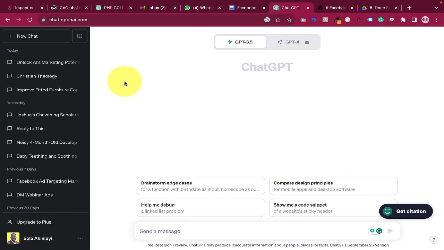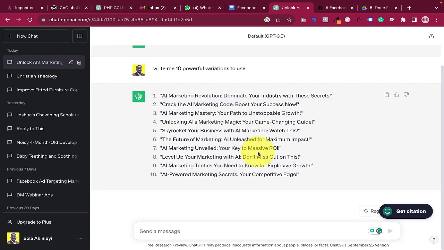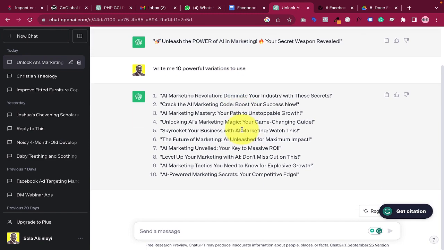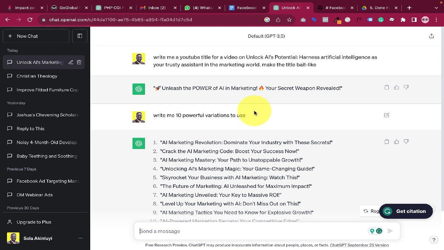In your own case, you will not see any history here because that is the first time you are using it. But if you have used ChatGPT before, you will see different history here. That is what you have worked on before. And as you can see, this was what I was showing you earlier. So if I click on this unlock AI's marketing potential, you'll see that ChatGPT will bring that for me. This is what I've been working on, and then I can decide to follow up on this conversation, and then I will continue until I get my desired result.